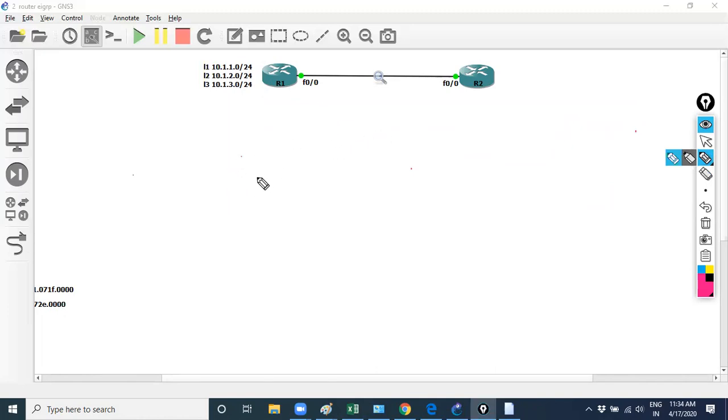Just suppose, I'm taking an example. Suppose R1 is there, R2 is there, R3 is there, and R4 is there.